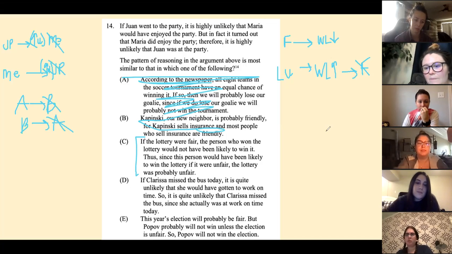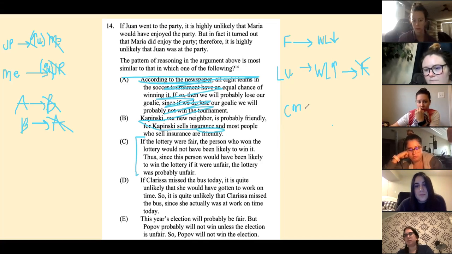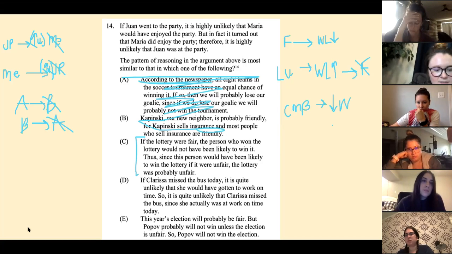Where in D, it says, if Clarissa missed the bus today, it is quite unlikely that she would have gotten to work on time. So if Clarissa missed the bus, it's unlikely she would have gotten to work. So it is quite unlikely that Clarissa missed the bus since she actually was at work on time.